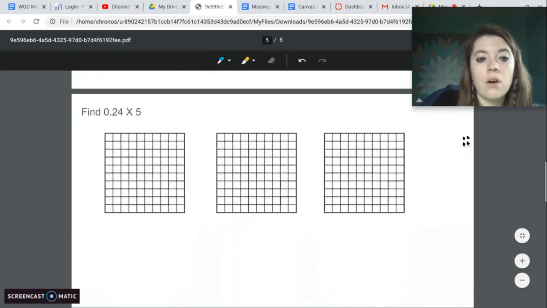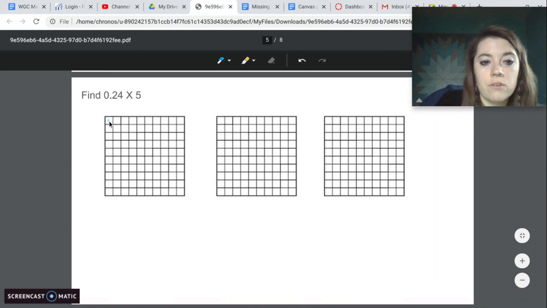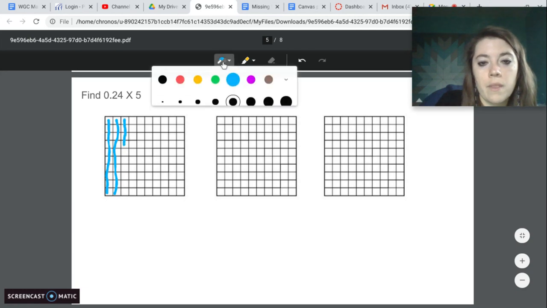Okay, so we want to find 24 hundredths times 5. So fill in, we've got 10, 20, and 1, 2, 3, 4.